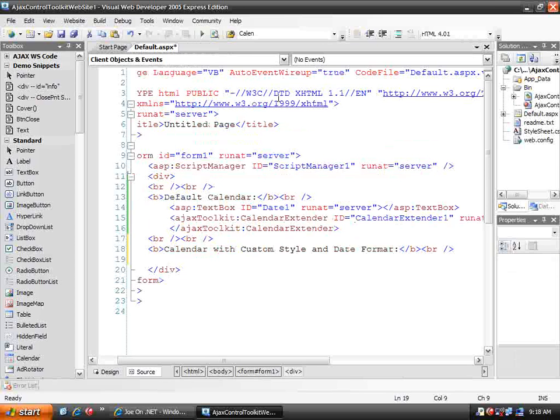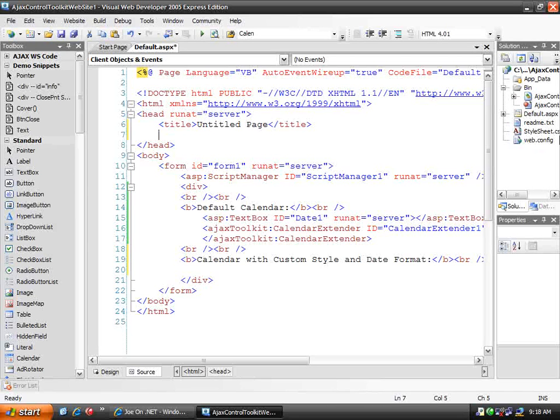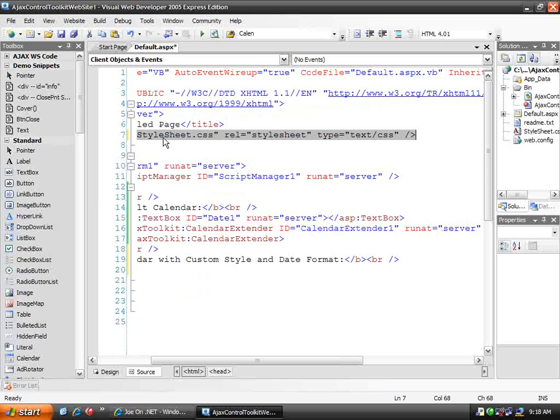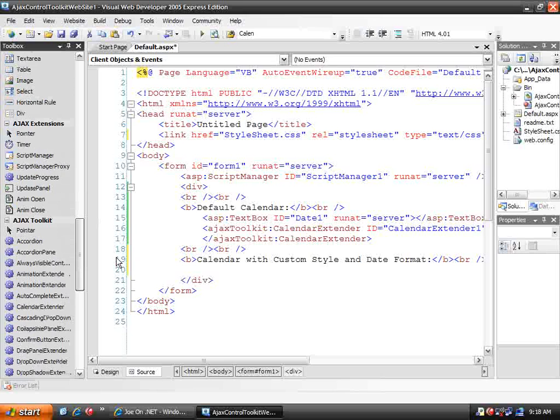Of course, in order to use that style sheet on my page, I need to create a reference to it. So I'm going to go up into the head section of my default.aspx page and drag that CSS file out of the Solutions Explorer into my page. And now I have an href that I can use to include that CSS file.